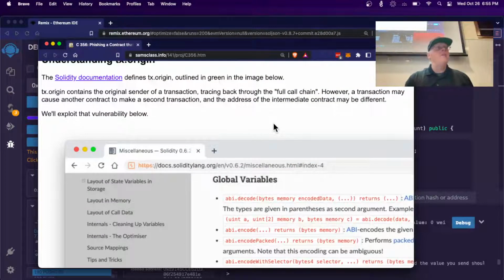So if I am a man in the middle, if I'm able to do a call that passes through another address on the way, the origin will still be the original address. And that's how we're going to steal the money. We're going to trick the owner of the coins into running something I send them, clicking on a phishing link, which will then forward that request back to here. And it will then believe that I'm allowed to make that request because the origin started from the person who owned the money. So the use of this tx.origin is what makes it vulnerable to phishing.